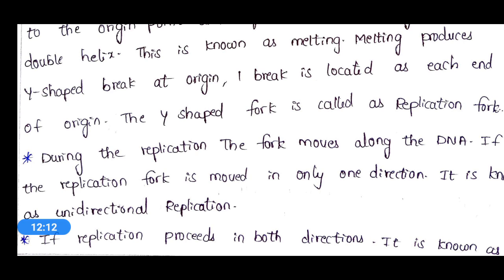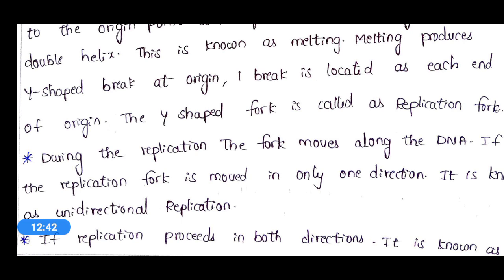During replication, the fork moves along the DNA. That means during the DNA polymerization process, this Y-shaped fork will move along the DNA. For example, you can take a zip as an example.